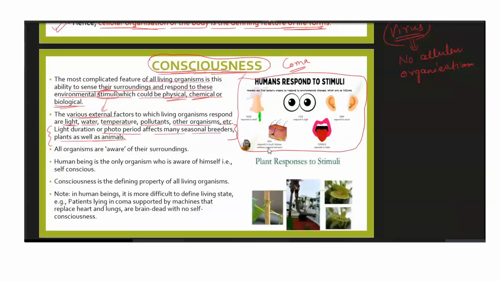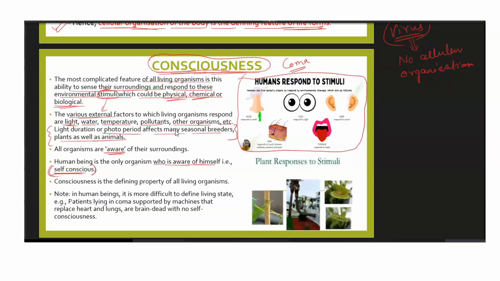So that is true. All organisms are aware of their surroundings, right? That is what consciousness is. But human beings are the only organisms who are self-aware, who are aware of themselves. That is self-conscious. Okay. So human beings are a little different.